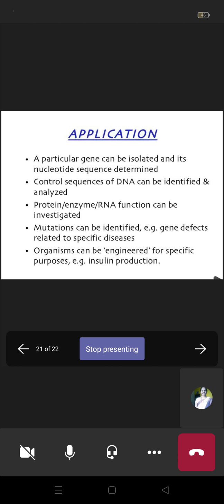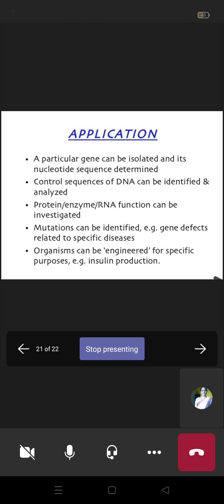First we determine the sequence of that DNA, and next the control sequences of DNA can be identified and analyzed. So with the help of these BAC vectors, the protein, enzyme or RNA function can also be investigated, and mutations can be identified.